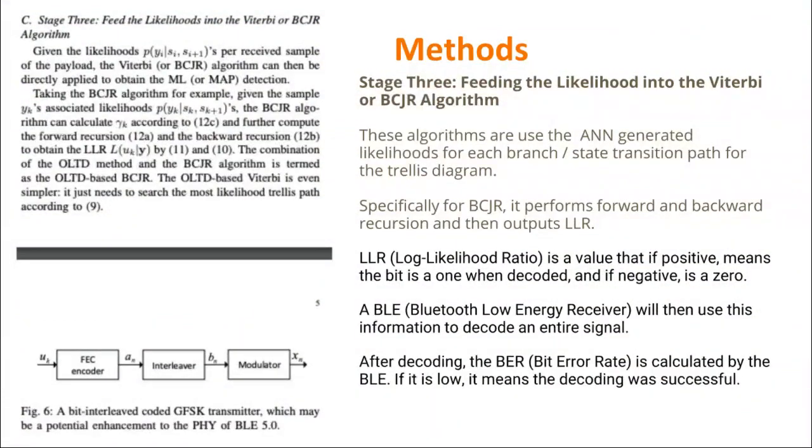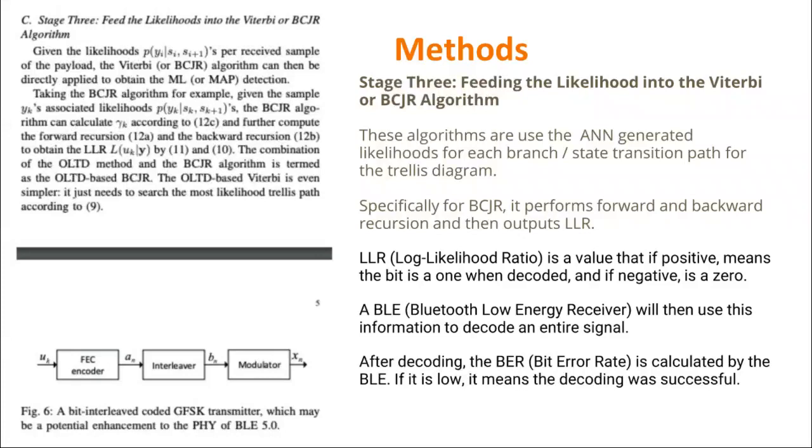Stage 3 is feeding the likelihood into the Viterbi or the BCJR algorithm. These algorithms are using the ANN generated likelihoods for each branch and state transition path of the trellis diagram. Specifically, for BCJR, it performs forward and backward recursion, then outputs LLR. LLR is the log likelihood ratio, and if it's positive, it means that the bit is a 1 when it's decoded, and if it's negative, that means it's a 0. So that's the prediction. A BLE, or Bluetooth Low Energy Receiver, is what is using this information to decode the signal, and it uses the log likelihood ratio to convert the predictions into actual signal.